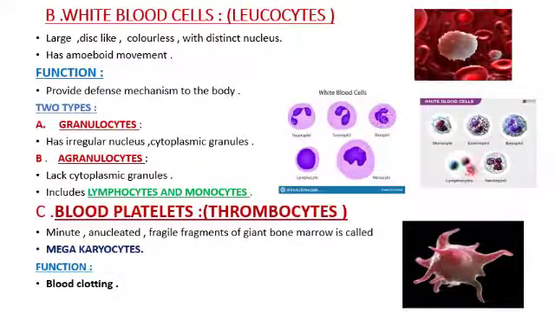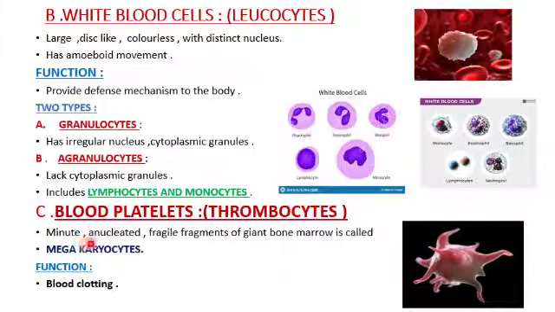You can see here. What are blood platelets? Blood platelets are also called thrombocytes. These thrombocytes are helpful in clotting the blood, coagulation of blood when you get injured.